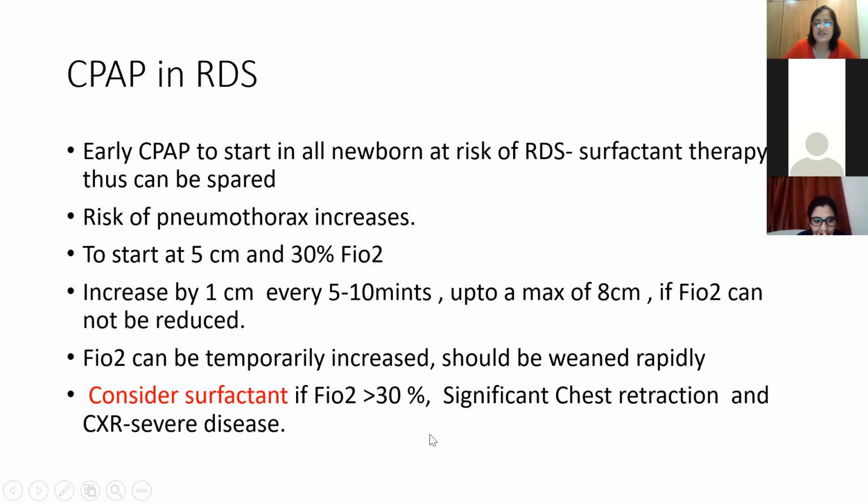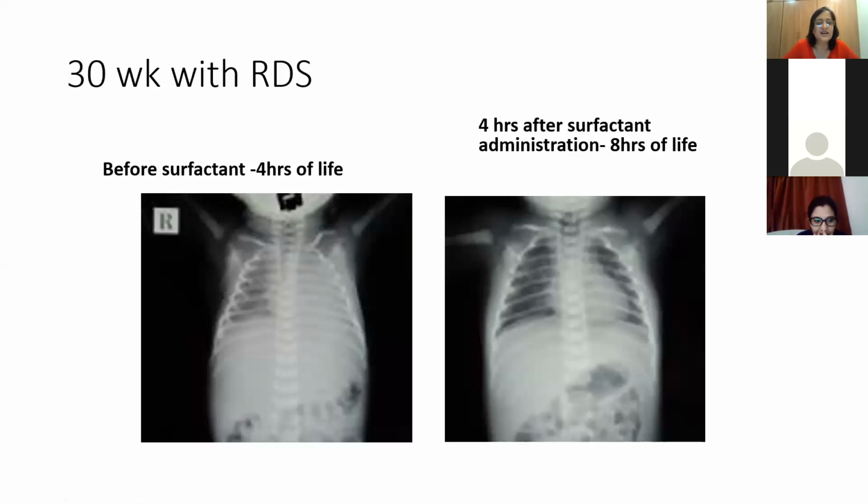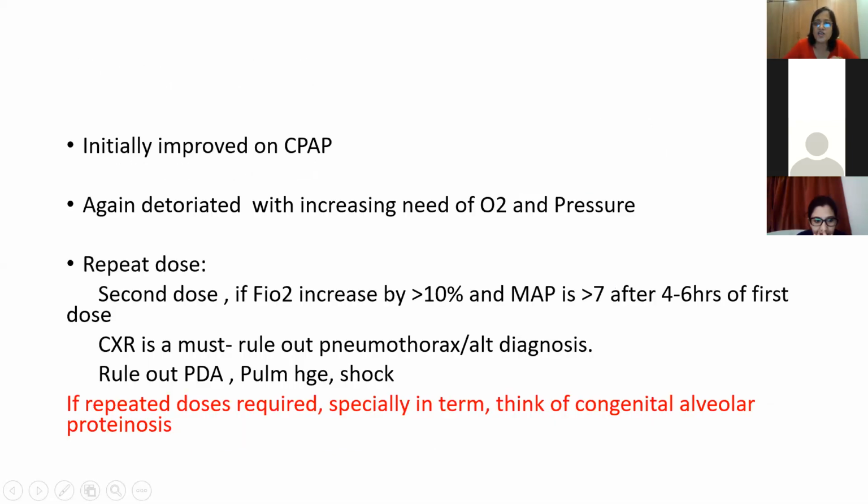X-ray shows severe disease. So this is a 30-weeker with RDS, given surfactant at 4 hours of life; this is 4 hours after surfactant administration, that is 8 hours of life. You can see there is expansion of the lungs. So this initially improved on CPAP, then deteriorated again with increasing need of oxygen and pressure. So a repeat dose is needed sometimes.